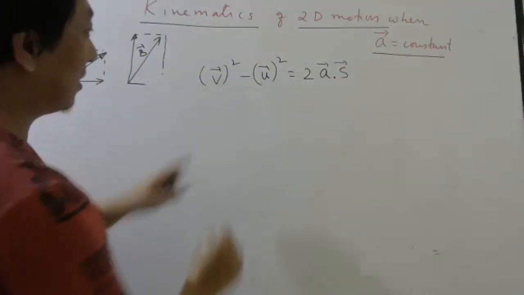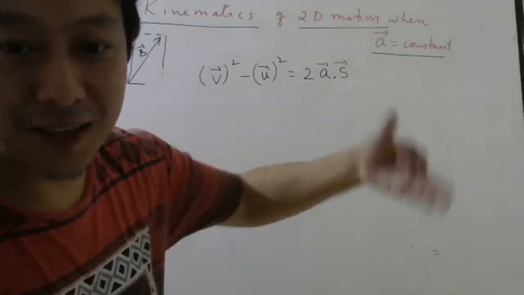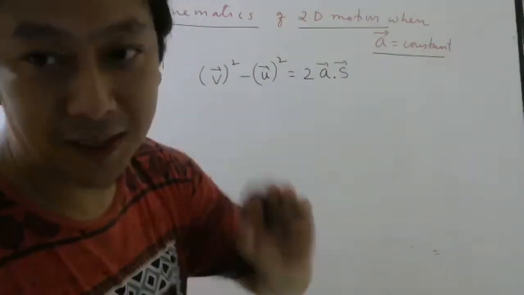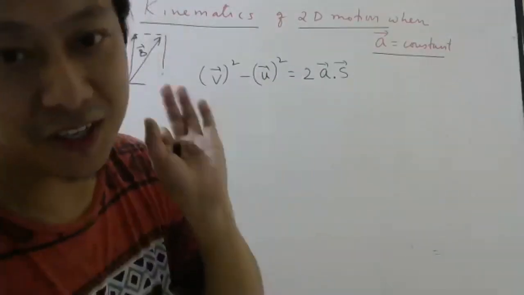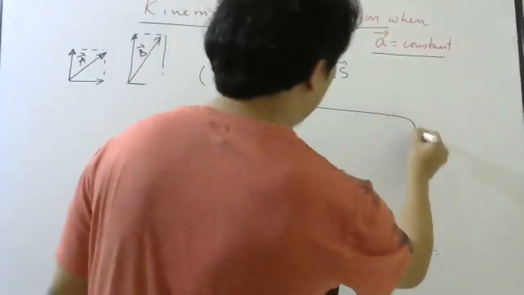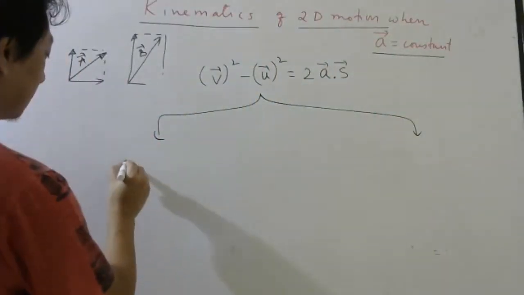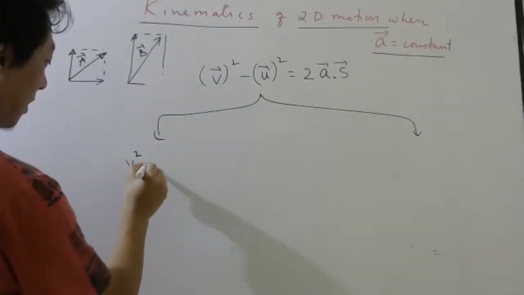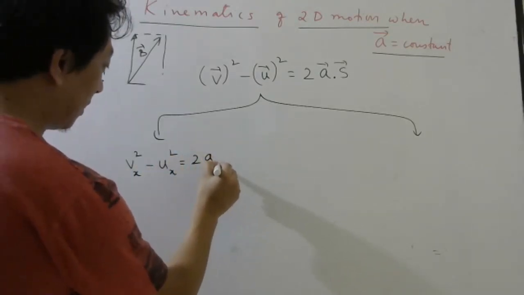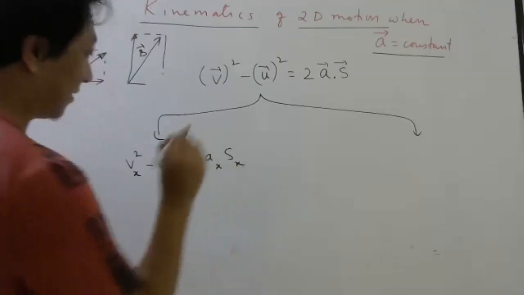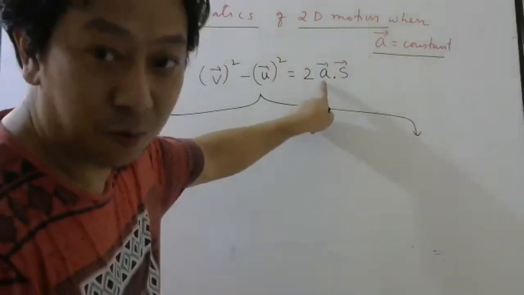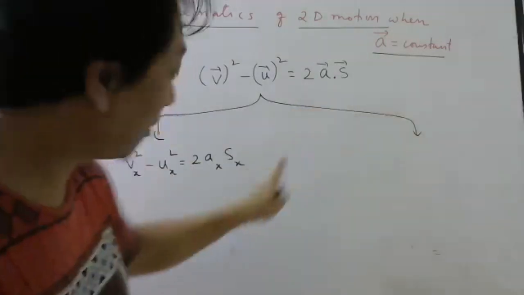So this equation is which one? V square minus U square equals 2AS. But we are writing in vector notation. So this now will split into two formulas. What will it be? Vx square minus Ux square equals 2AX Sx. And now you can understand why dot product, because when you take dot product, X component will be this, no?